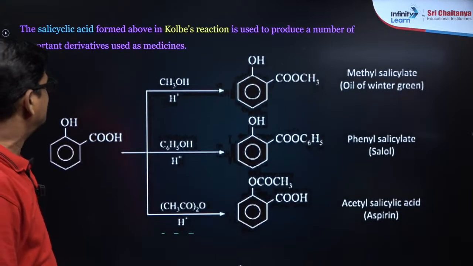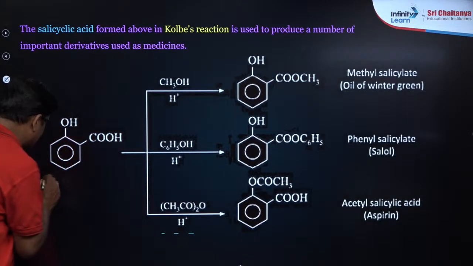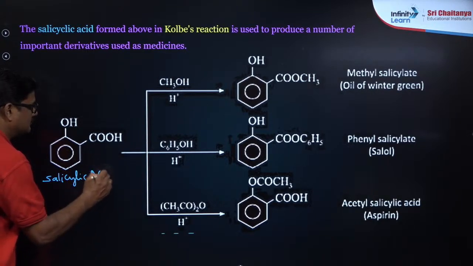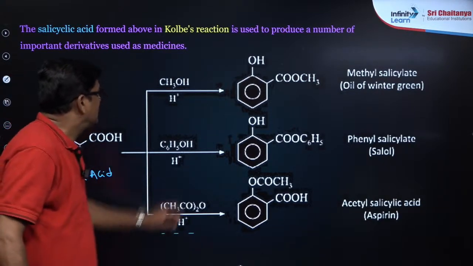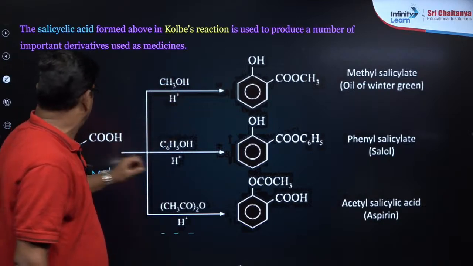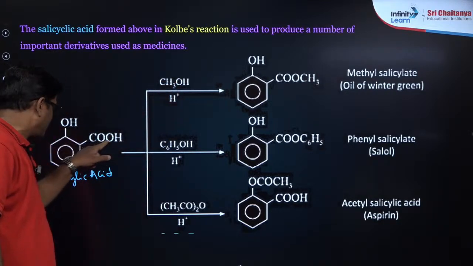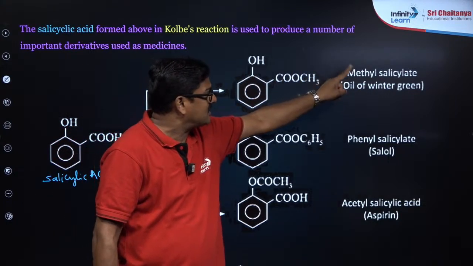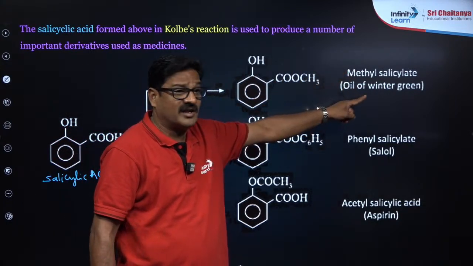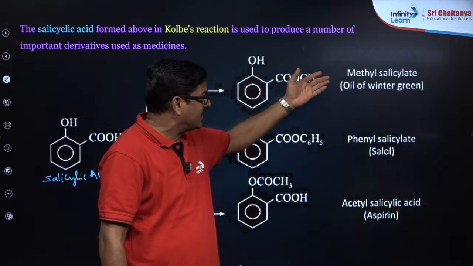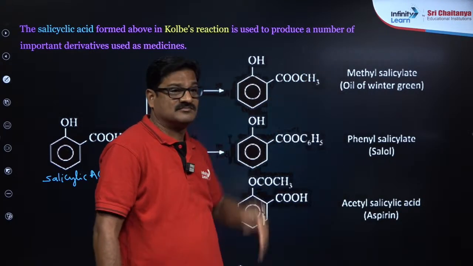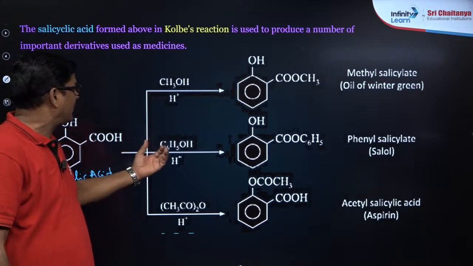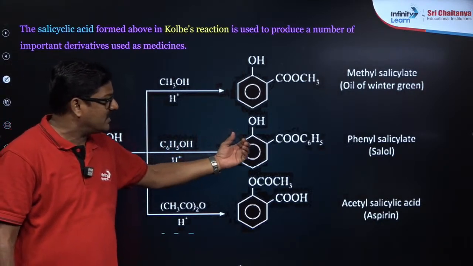So various medicines that we are using, this is your salicylic acid. When this salicylic acid is treated with methyl alcohol, the alcohol is going to react with the carboxylic acid and forms an ester. This is what you call methyl salicylate, oil of wintergreen. Eucalyptus oils contain all these combinations. When this salicylic acid is treated with phenol again, you are going to get phenyl salicylate, also